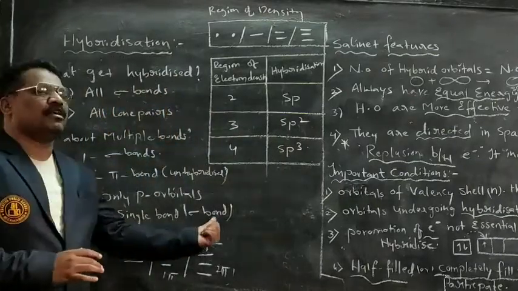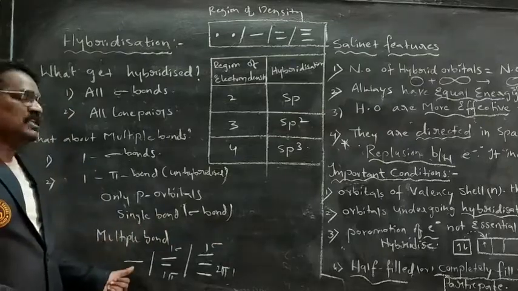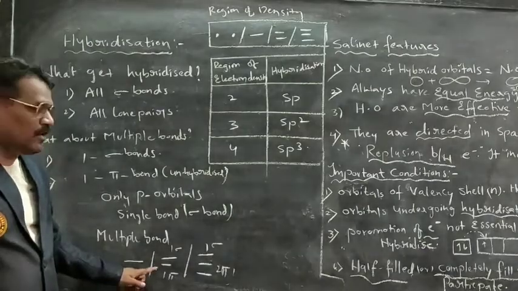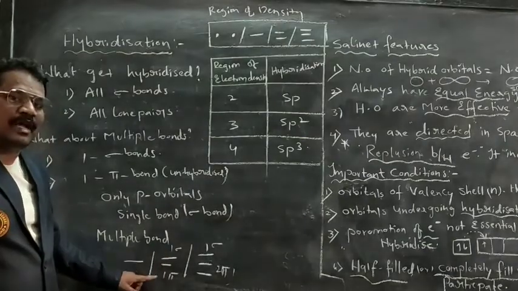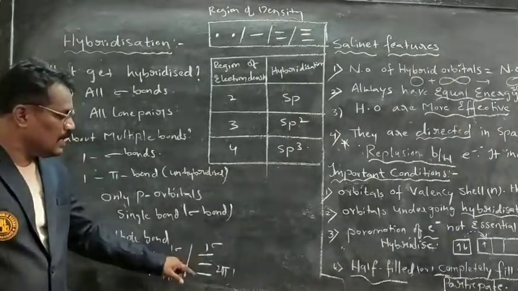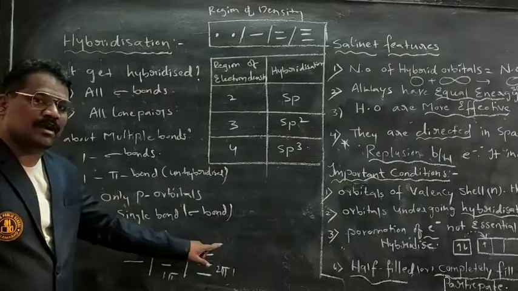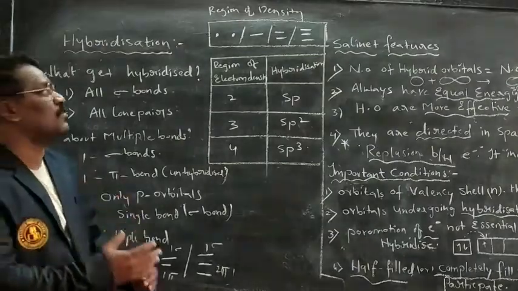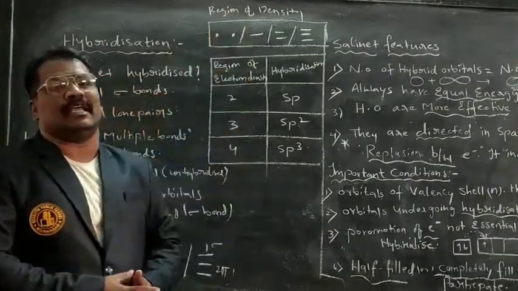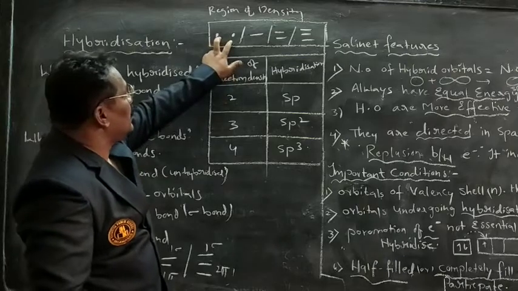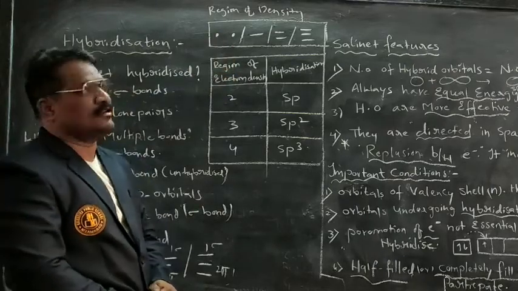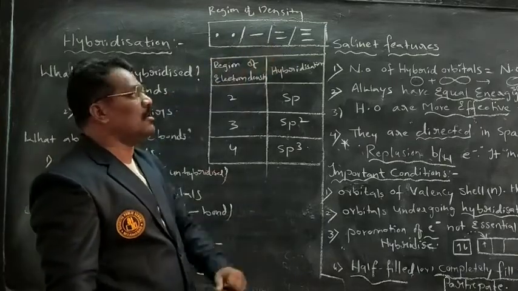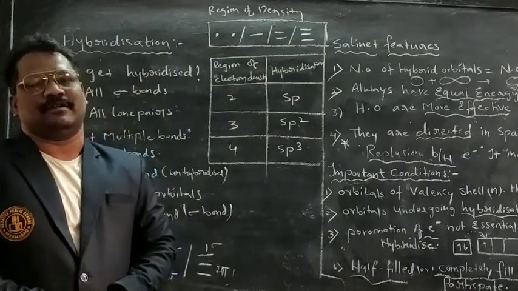Next thing: a single bond is a sigma bond. Multiple bonds: what does each symbol indicate? This symbol indicates a single bond. This symbol indicates a double bond, in which there is one sigma bond and 1 pi bond. Here 3 lines indicate a triple bond, in which there is one sigma bond and 2 pi bonds. Next, regions of electron density: these two dots clearly indicate a lone pair. This 1 dash indicates a single bond, 2 dashes a double bond, and 3 dashes a triple bond.